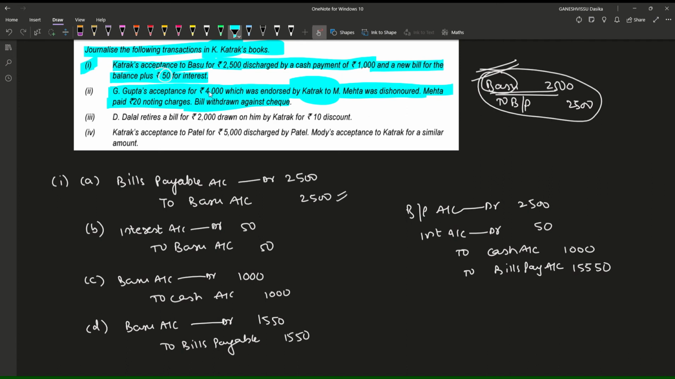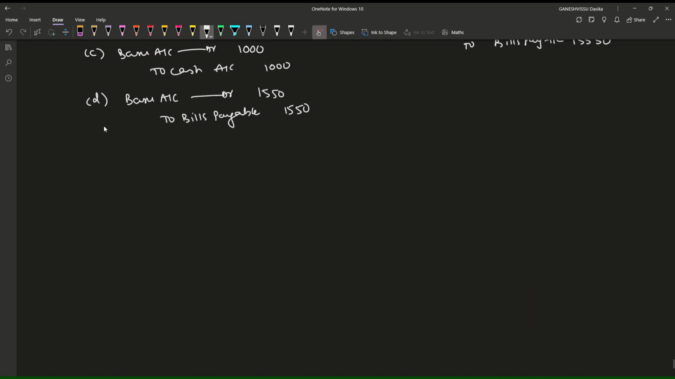Gupta for 4,000 rupees, and that was already endorsed to Mr. Mehta. And the bill which has been endorsed by Katrak to M. Mehta has been dishonored. Whose bill was that? That bill was G. Gupta's. So Mehta has paid rupees 20 as noting charges. So the bill was withdrawn against cheque. No problem. The same type of entries will be there.